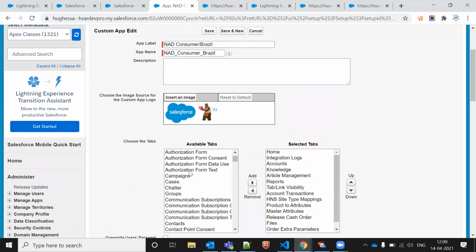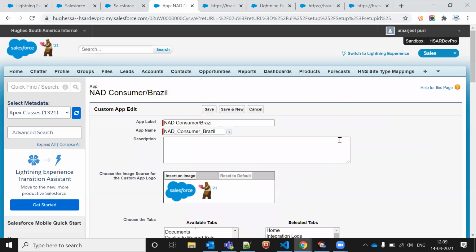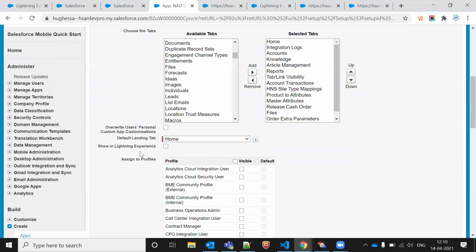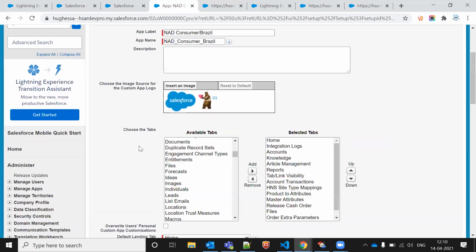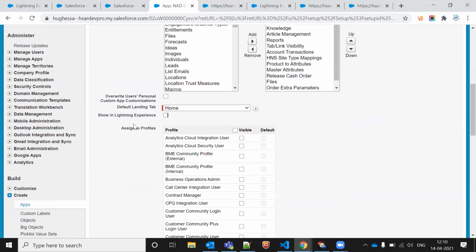Can you show it in Lightning? This is my office sandbox actually, so I can't make any changes, it might impact the business. But I'm not asking you to check it and show, I'm asking you to show this option in the Lightning Experience. See, this is showing in Classic only. This won't show in Lightning Experience.